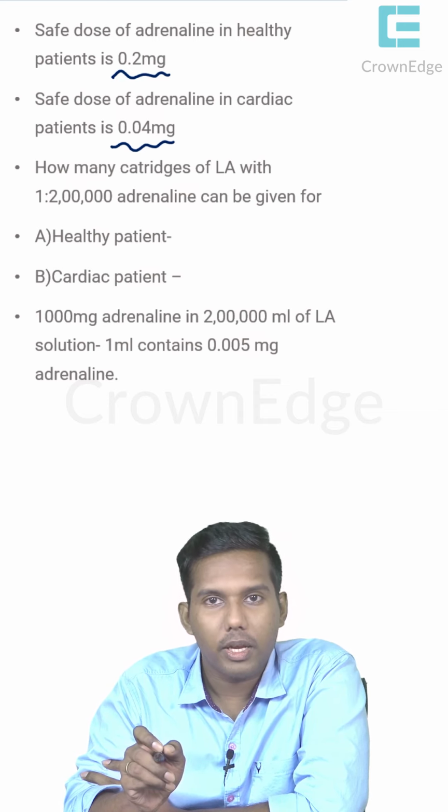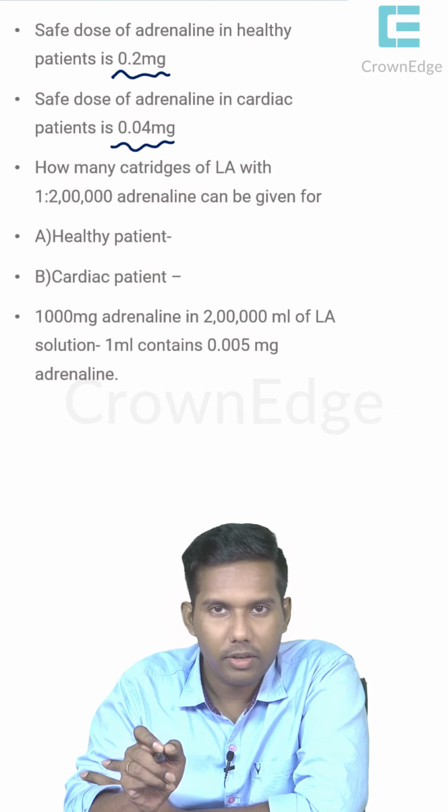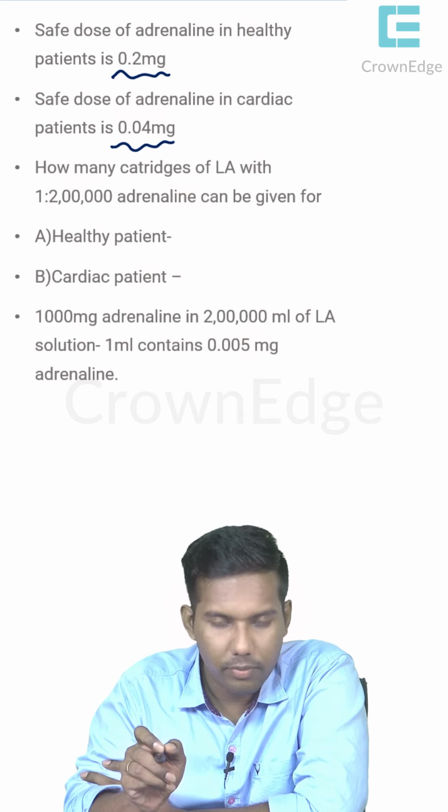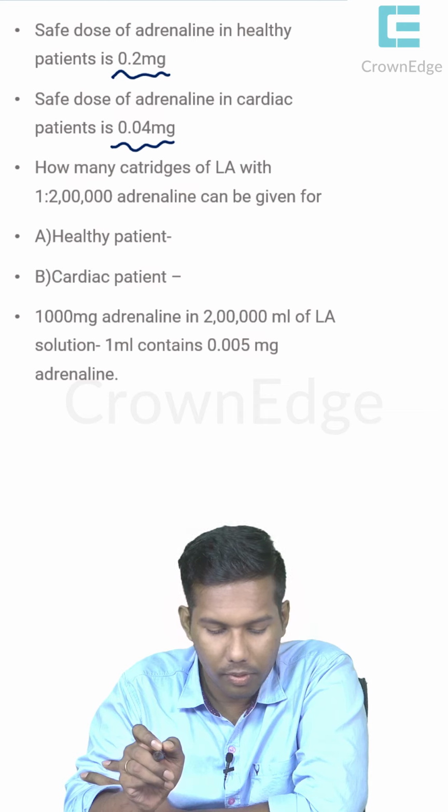I hope everyone can calculate this for a few seconds. Calculate. I have already given you here 1000 mg adrenaline in 2 lakh ml of local anesthetic solution, so 1 ml contains 0.005 mg adrenaline.